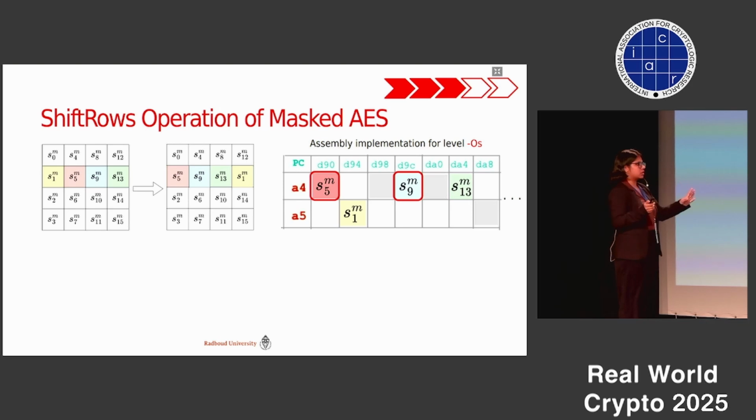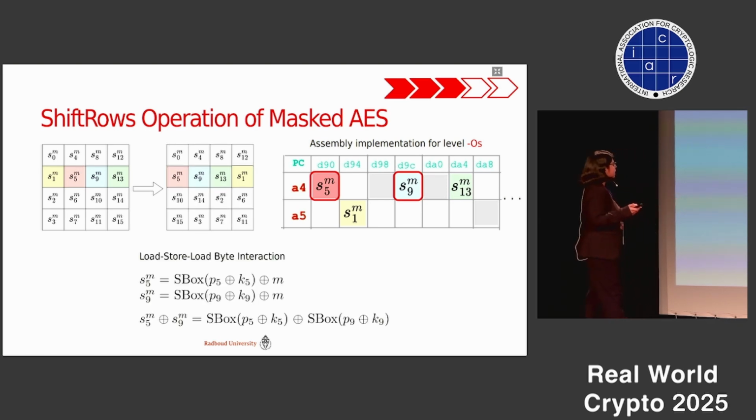So first we load the masked byte 5, then we store it, then we again load masked byte 9. Now if we look at the expression for masked byte 5 and byte 9, basically byte 9 overrides byte 5, and what happens effectively is that the mask gets cancelled, and we get an XOR of the unprotected subbytes output.